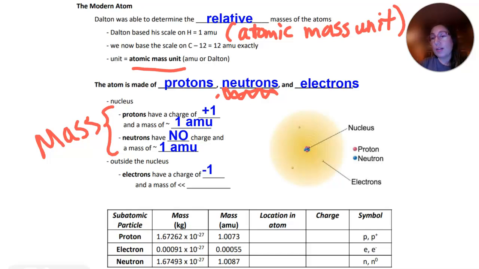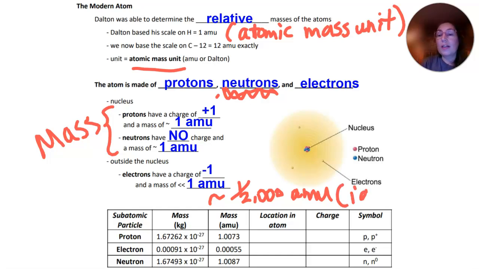Because outside the nucleus, we have these negatively charged electrons. They have a charge of -1, but they have a mass that's much, much less than 1 AMU. Basically, the mass of the electrons is, for all intents and purposes, negligible. To give it a number, it's about 1/2000th of an AMU. So not quite 2000, it's 1900, but it's about 1/2000th of an AMU. So we can just ignore the mass of an electron because it's so tiny. We all but ignore it.